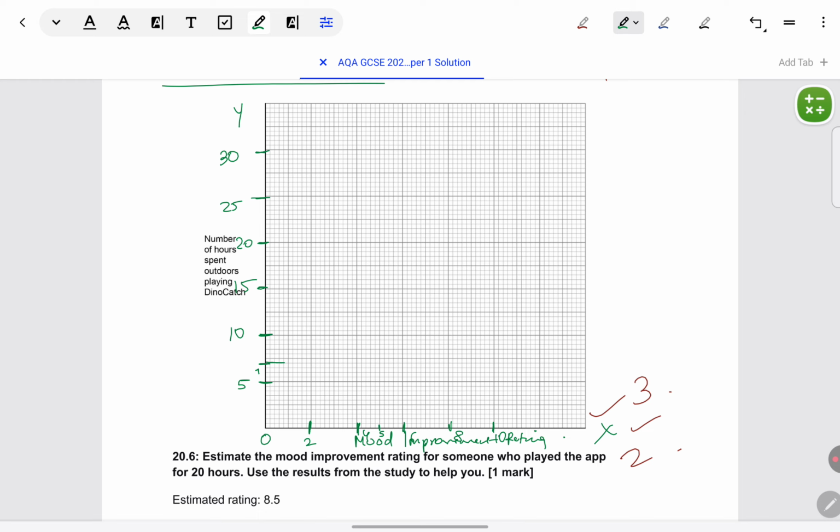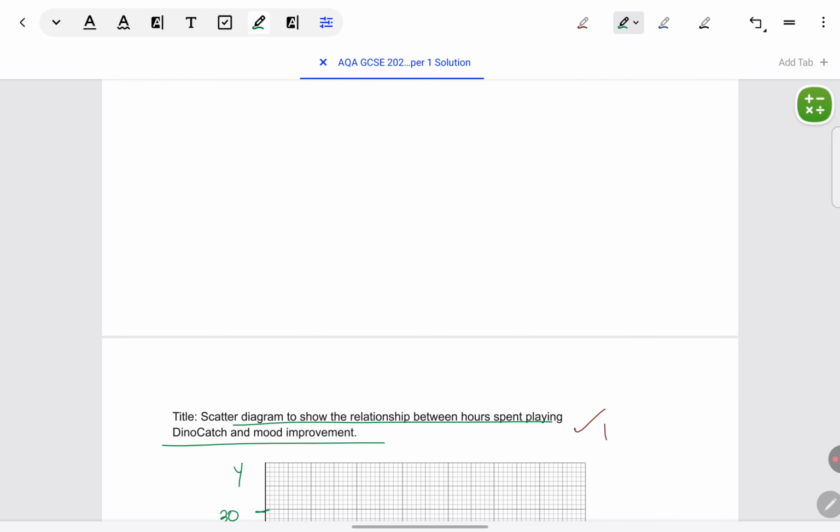So now where 7 on the y and 5 on the x are intersecting, I will make a scatter over there. You can make a point or a cross, whatever you want. Just to show you I made the arrows, you don't need to make them. Just at the point where they're intersecting, make a dot there. I'll show you for one more participant.